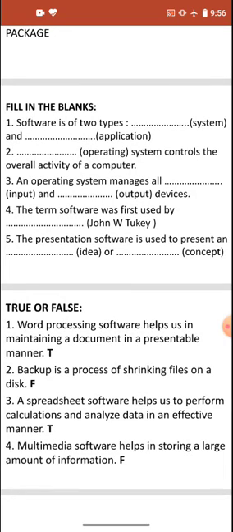We all are using all these types of files. Multimedia software is helping in watching or accessing the multimedia files. It is not helping us for storing a large amount of data. Only the database software we are using to store a large amount of data.